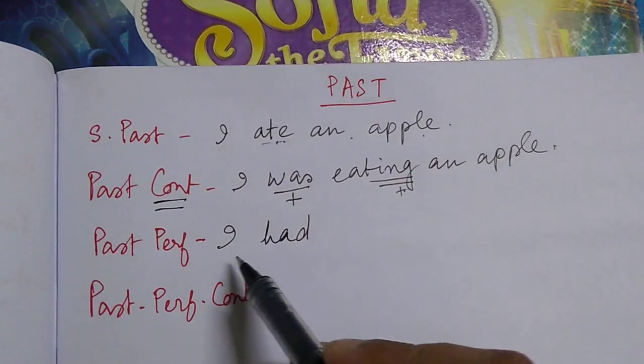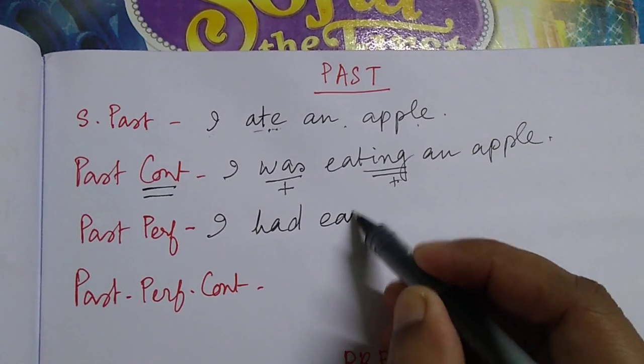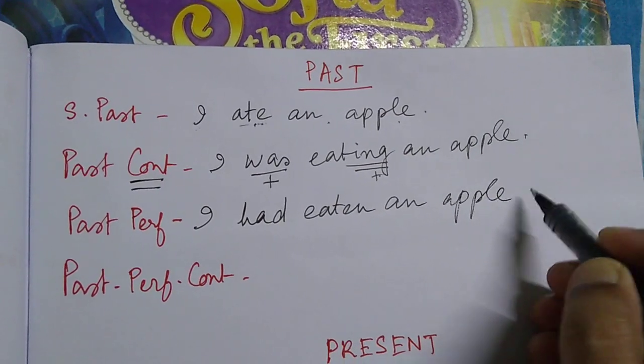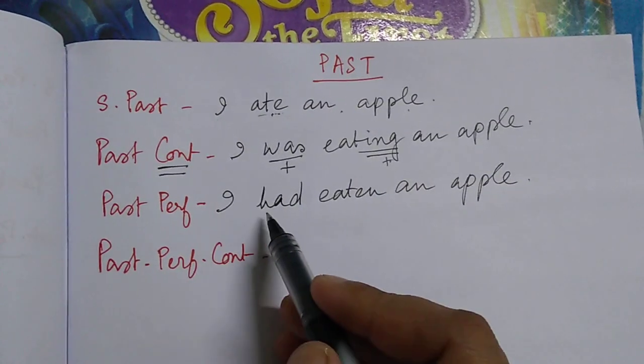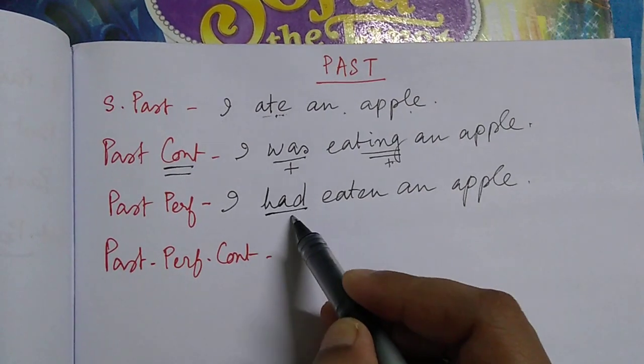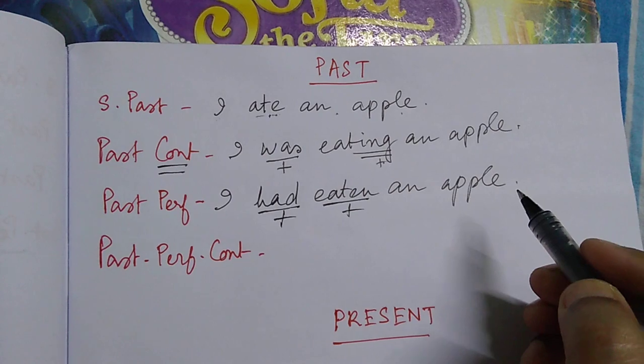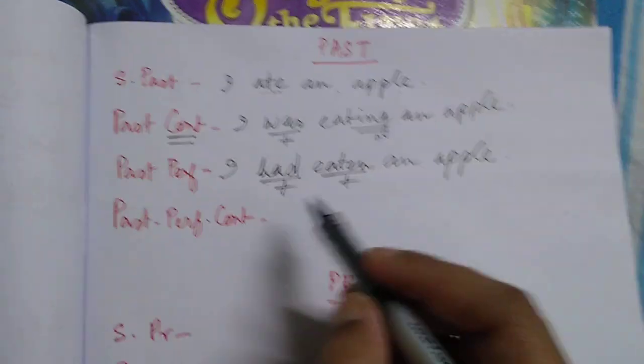So past perfect, I had eaten an apple. Okay, so do you understand how I made the past perfect? An extra had is placed, and then the past participle of the verb. I had eaten an apple.